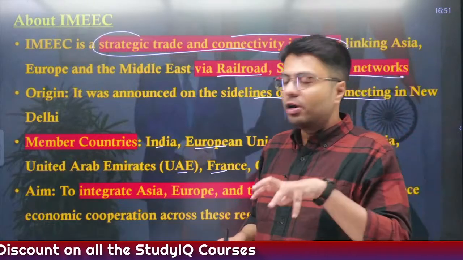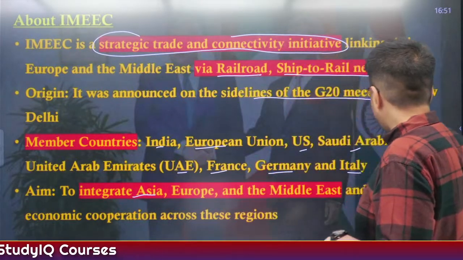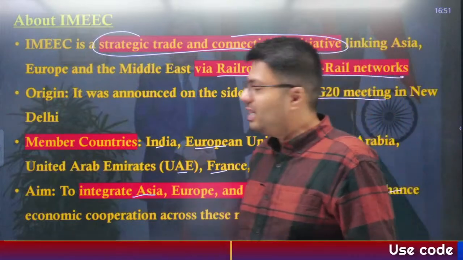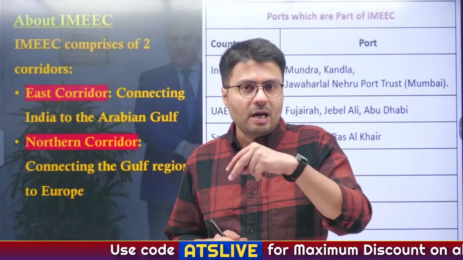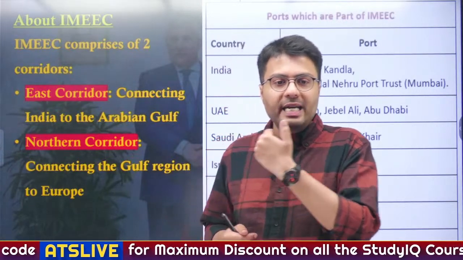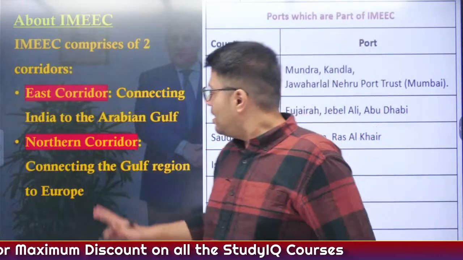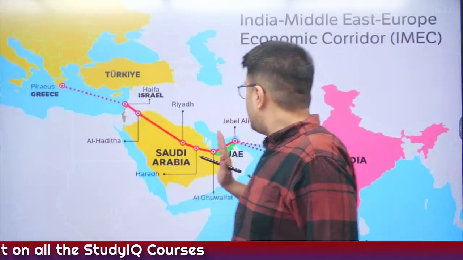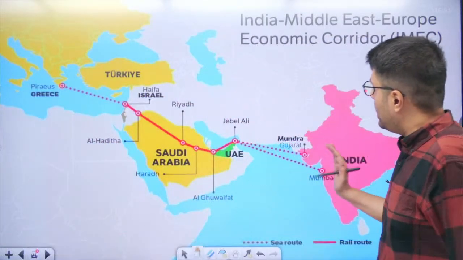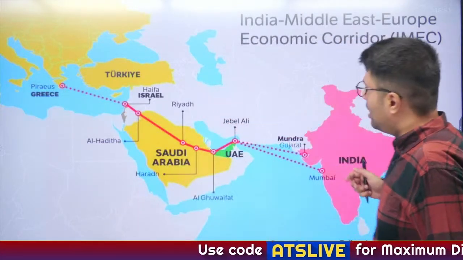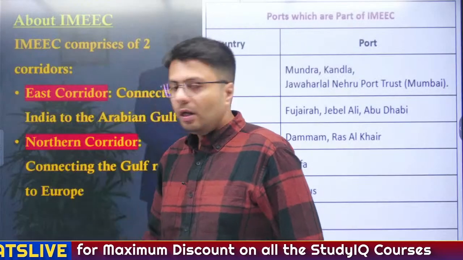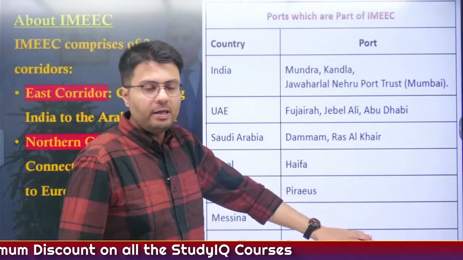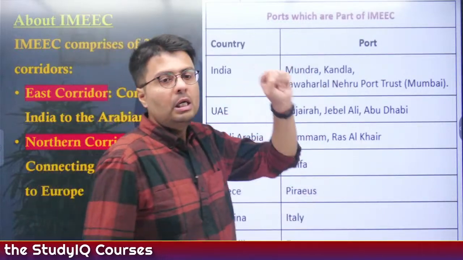Now the aim of this corridor is to integrate these continents and enhance the economic cooperation between these two regions. It comprises two corridors, the Eastern corridor which connects India to the Arabian Gulf, and the Northern corridor which connects the Gulf to Europe. So this is the image. This is the Eastern corridor connecting India to Middle East, and the Western corridor connecting Middle East to Europe. This includes a railway initiative and ship to rail initiative also, right? Now these are the ports which will be part of IMEC. Please go through this once I upload the notes.